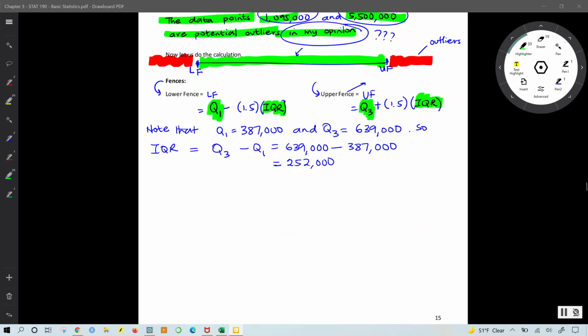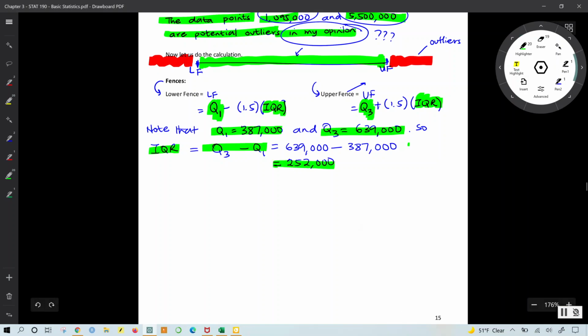So here on my screen, I have the first quartile of 387,000, the third quartile 639,000, and the interquartile range is a derivative of both, which is Q3 minus Q1, and that gives 252,000.